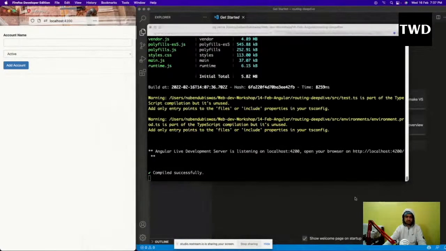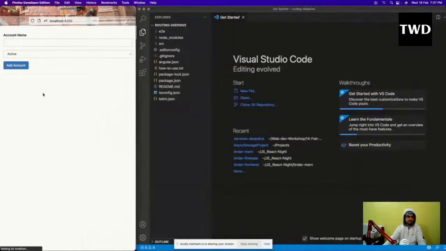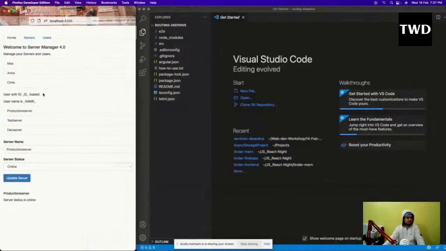Yeah, compiled successfully. So see, now we just have this project. The main thing is not this thing. The main thing is like this servers, users. I'm not able to go to any places here. So this is the main thing which we are going to see, how to do this routing and all.